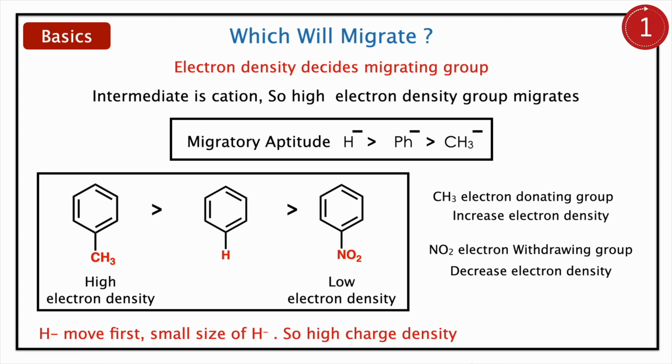Because hydrogen is very small with negative charge, highly dense, and moves first. In the case of substitution, a group with an electron donating group migrates. A group with an electron withdrawing group doesn't migrate. Benzene will be neutral here because there is no substitution. So the order will be electron donating group, then neutral hydrogen, then NO2, the electron withdrawing group. The concept you have to learn here is that an electron stabilizing group migrates.